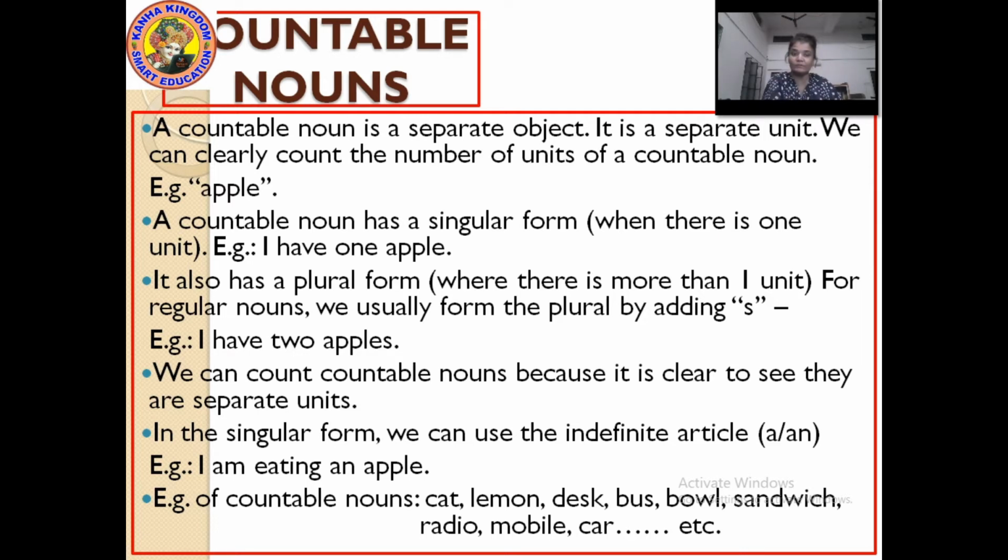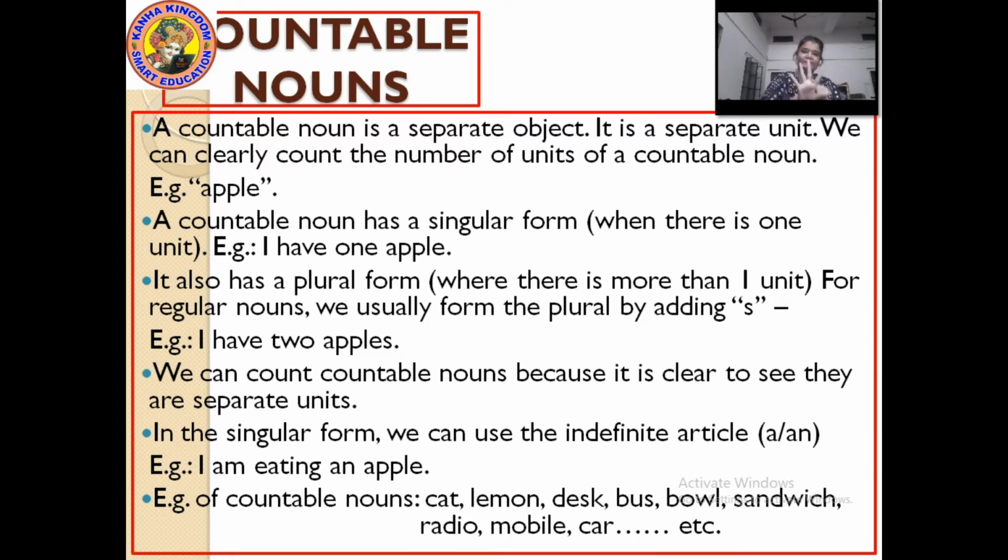We can count countable nouns because it is clear to see they are separate units. If I show you an example, fingers: I have fingers.